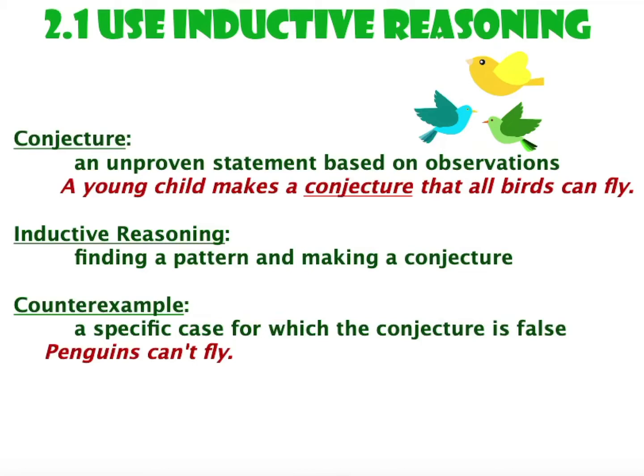Counterexample, because sometimes you can prove conjectures wrong, and a counterexample is a specific case for which the conjecture is false. It's not an explanation for why the conjecture is false. It's an actual example, a counterexample. So if you wanted to prove this young child wrong, you wouldn't say, "Oh, honey, not all birds can fly. I know you've seen a lot of birds that can fly, but some birds are too heavy to fly, or their wings just aren't developed enough." You wouldn't be sweetie sweet.